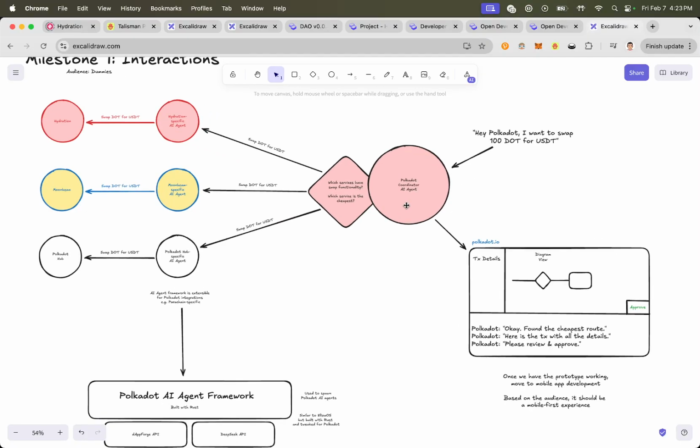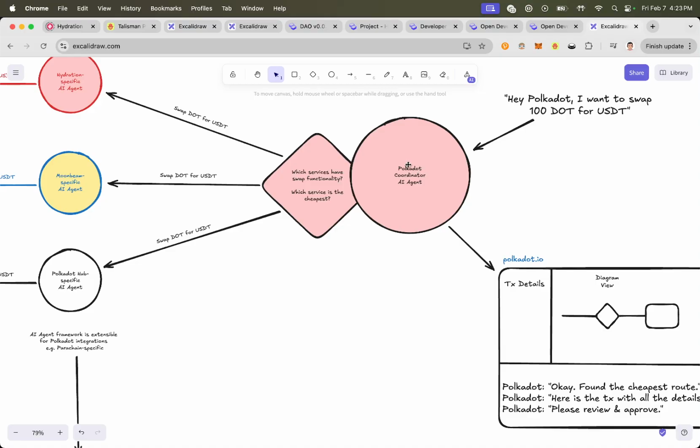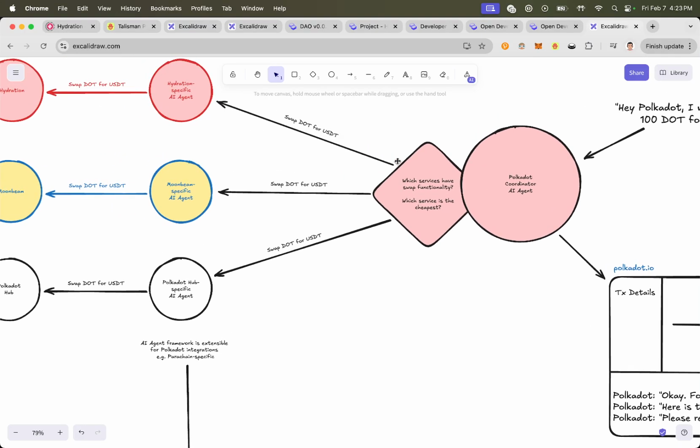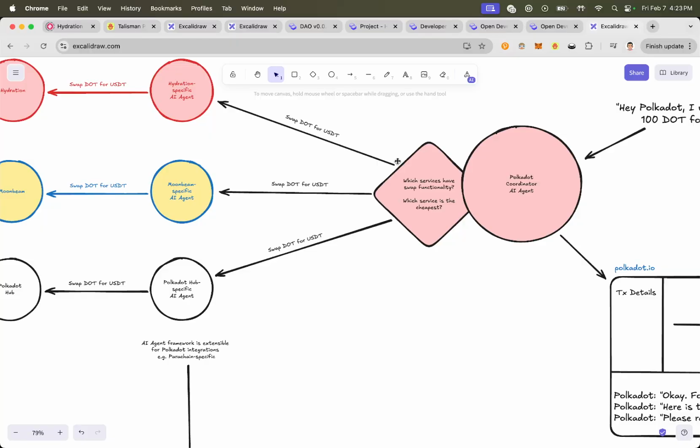That's where the coordinator AI agent would come in and say, okay, what are the services that offer swap functionality currently on Polkadot? And it would know this based off of the AI agents that are already in existence.